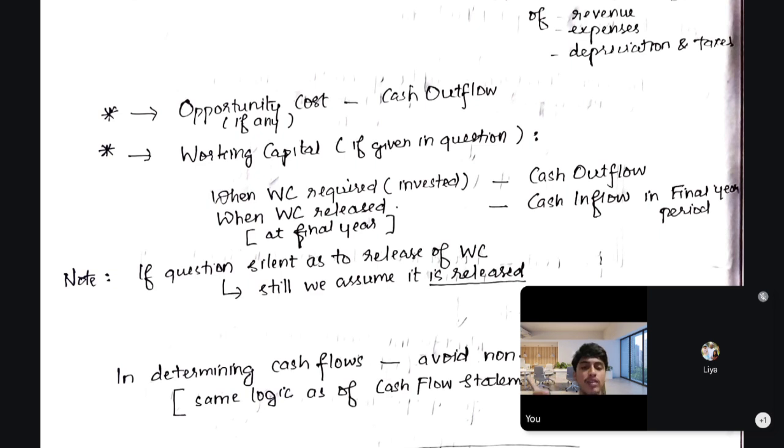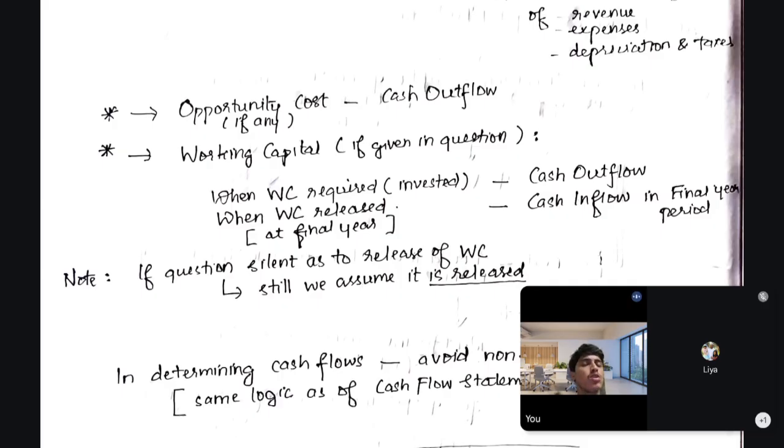At the investment period, we treated it as an outflow. So vice versa, at the time of release, we should reverse it and treat it as an inflow in the final year period. Suppose the question didn't say that we should release the working capital, still we have to assume that the working capital is released. Even if only the invested portion is given, we have to release it at the end of the period, and hence treat it as an inflow.